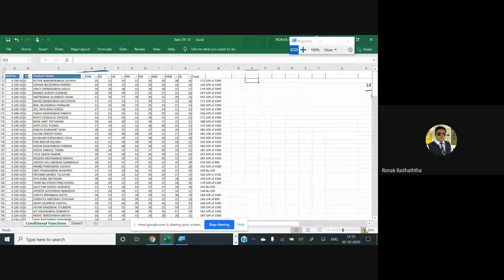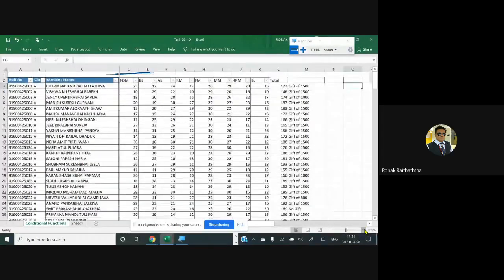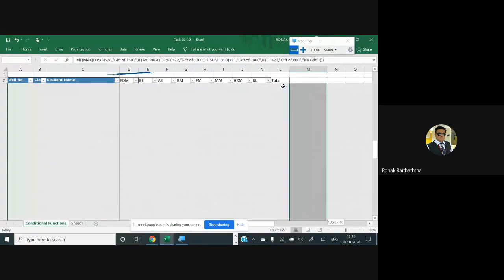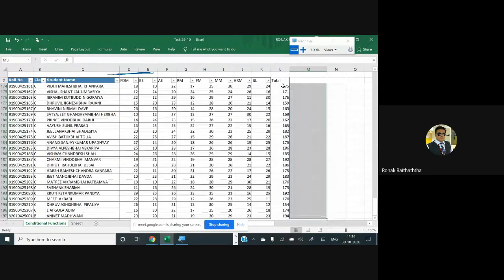Let me zoom in further. Instead of these gifts and everything, I'm just deleting it. If you have such data, based on the tasks you had performed last time around, you may delete that further because that's not required today.